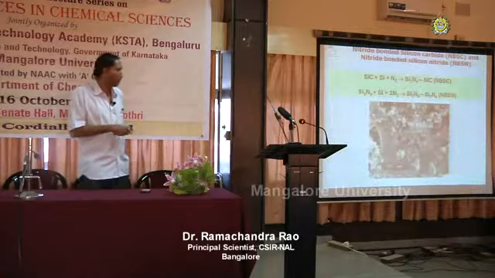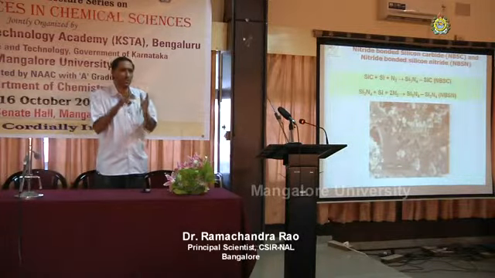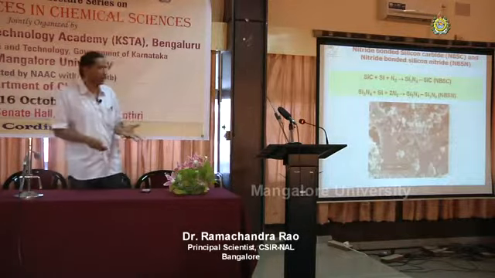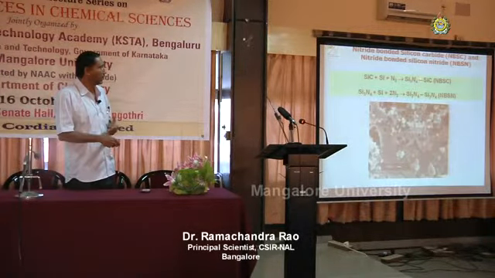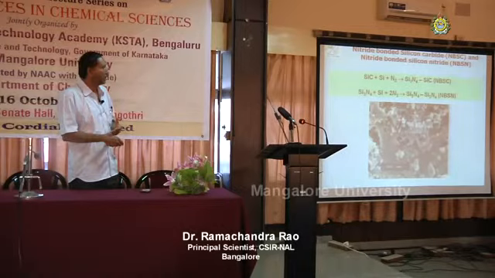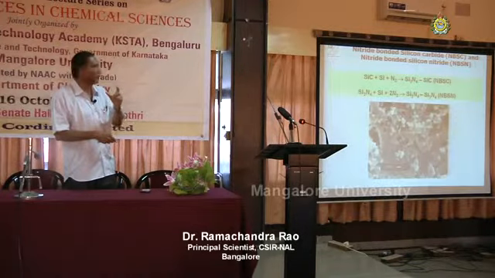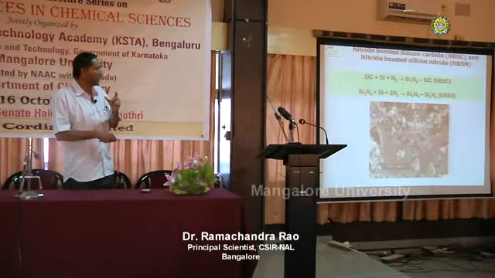Next slide. Using this same silicon to silicon nitride nitridation phenomenon, different products are made, called silicon nitride bonded silicon carbide. Silicon nitride and silicon carbide composite is called nitride bonded silicon carbide.